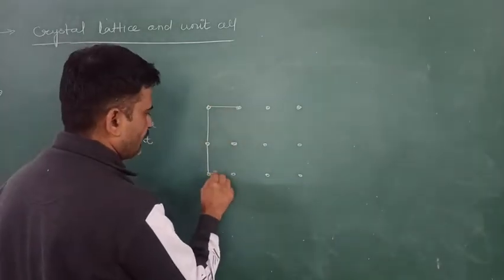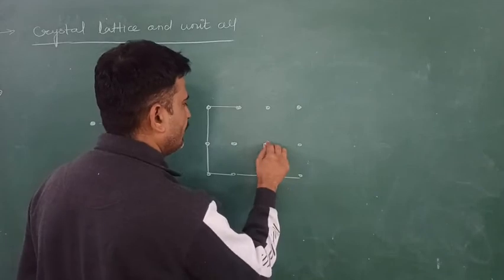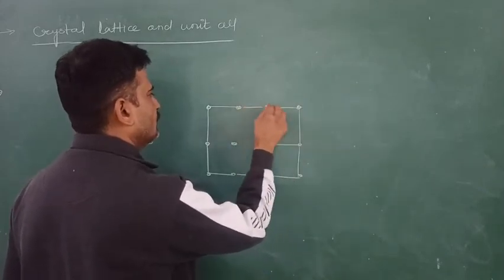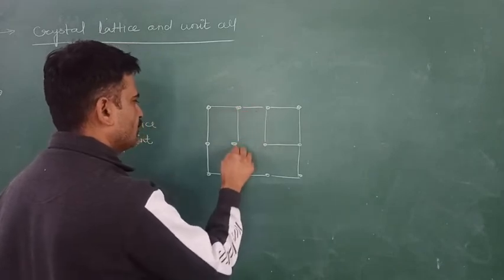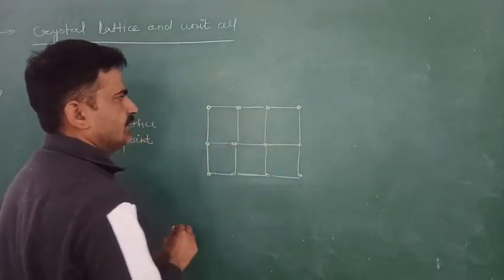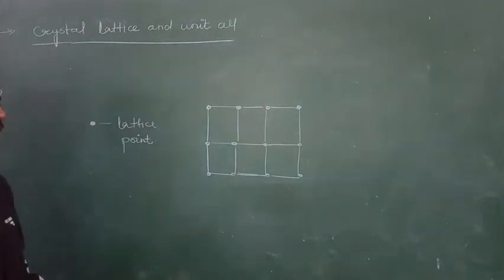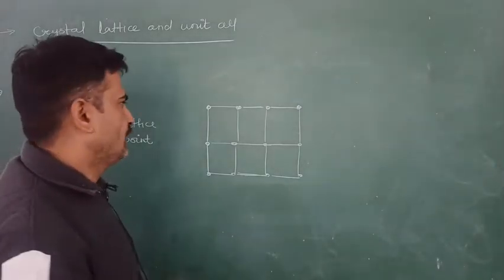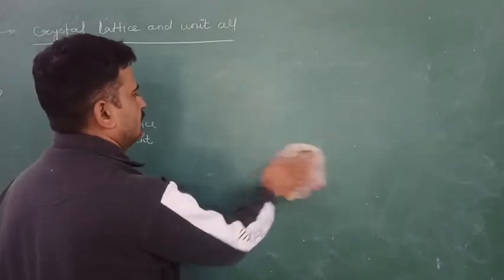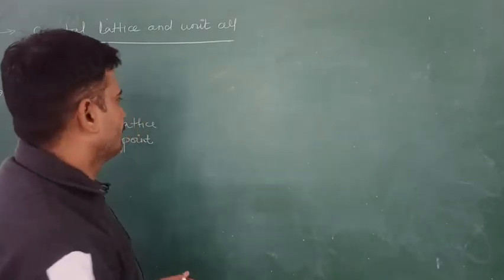Then we connect these lattice points with the help of lines. These may also be the bonds. This is the two-dimensional arrangement of the unit cell. We can convert this two-dimensional arrangement into the three-dimensional one this way.